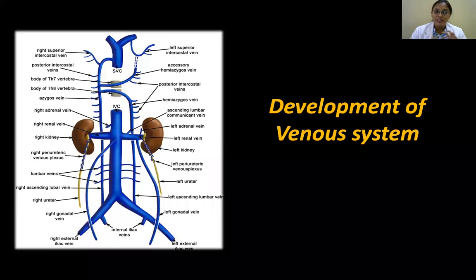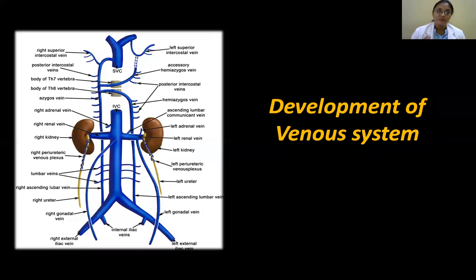Ultimately, with so many veins, one for the kidney and one for your body wall, they do different functions. But ultimately we get the caval system, that is the superior vena cava and inferior vena cava. Then for your body wall, you've got your azygos system of veins. And from your GIT, all the nutritious blood which the lacteals and all absorb will be going to the liver for metabolism. So these three systems have to develop.